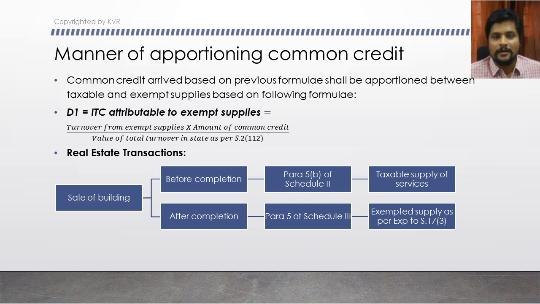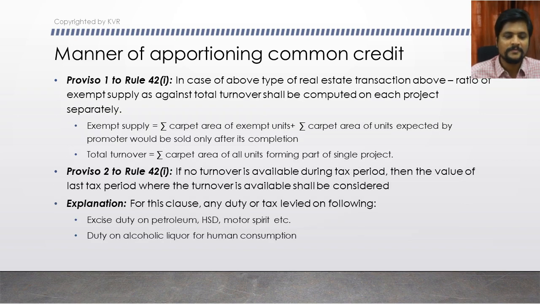If it is before completion, it is called a taxable supply of services. If it is after completion, it is called an exempted supply, as per the explanation which we discussed before. In terms of this type of transaction, what this proviso discusses is that the ratio of exempted supply as against the total turnover shall be computed on each project separately.